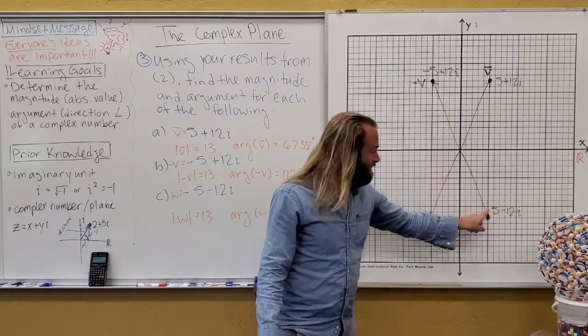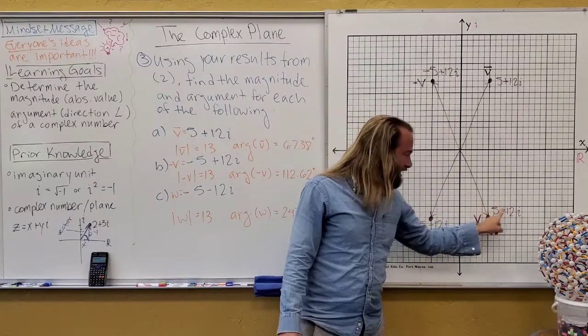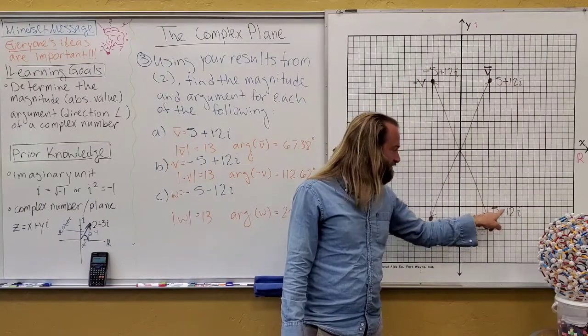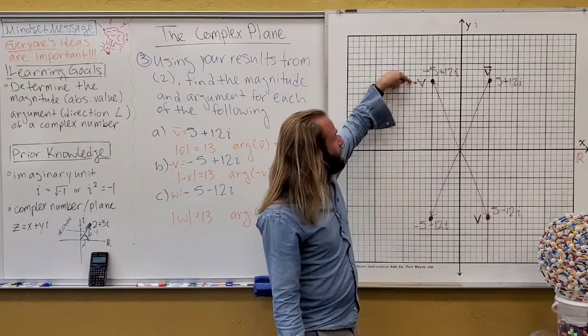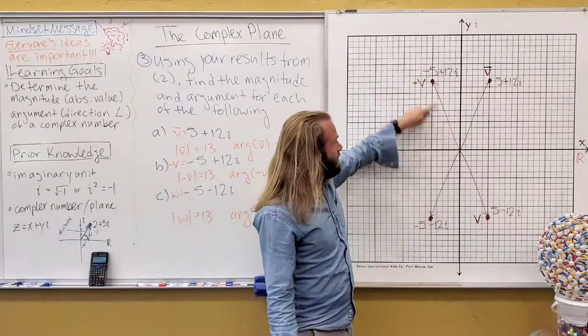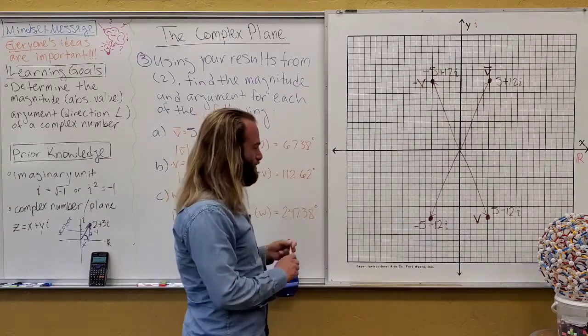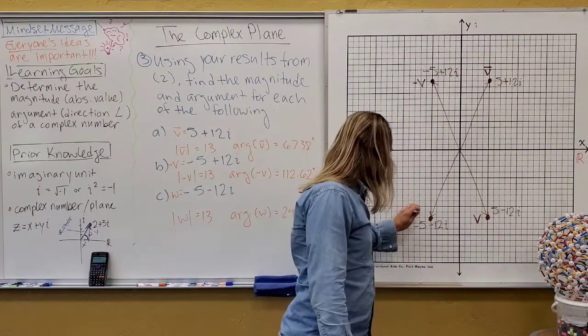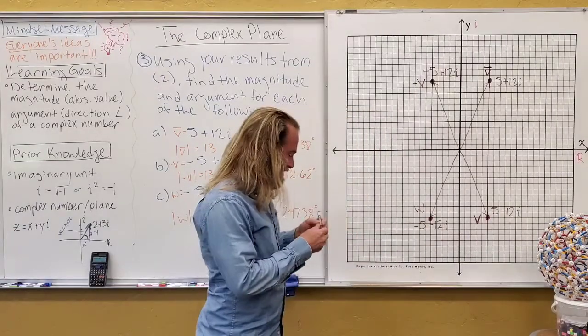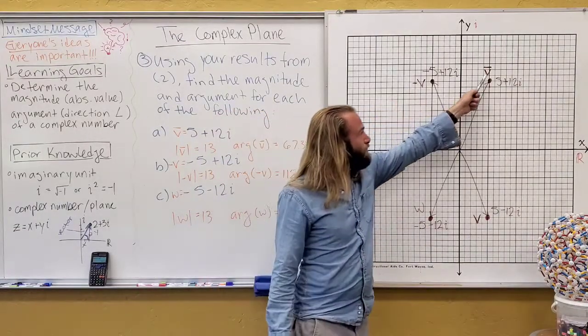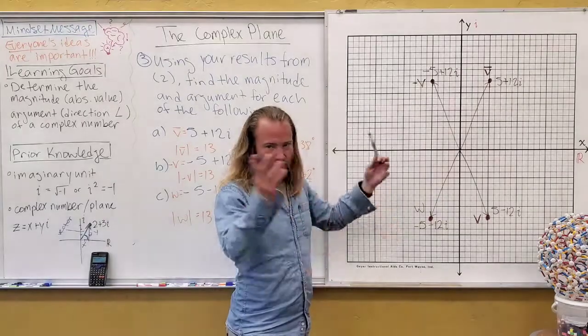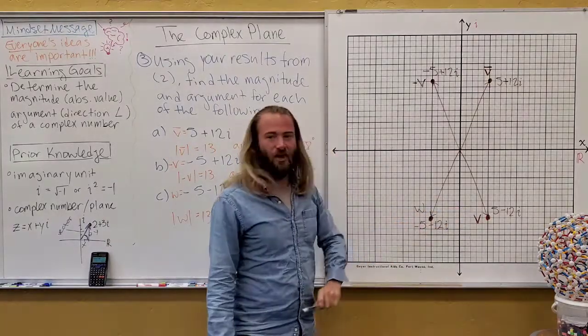And interestingly, if I do the negative of v, so I apply a negative to all these, that becomes negative 5 plus 12i. So this one right here is the same as saying negative v, but he's up here. And then negative 5 minus 12i doesn't really have a special relationship, so I just decided to call it w. So this one's the opposite, this one's the conjugate, and that one's just whatever it is, reflected across the y-axis.